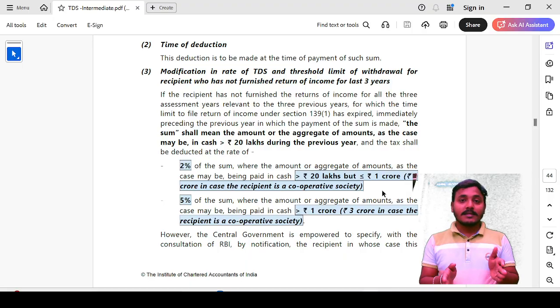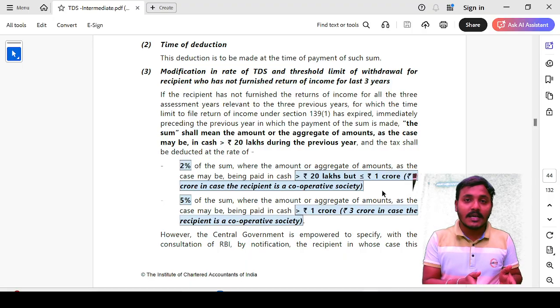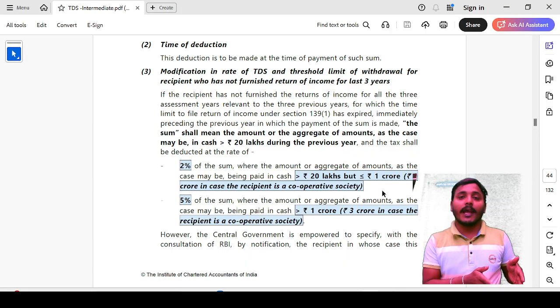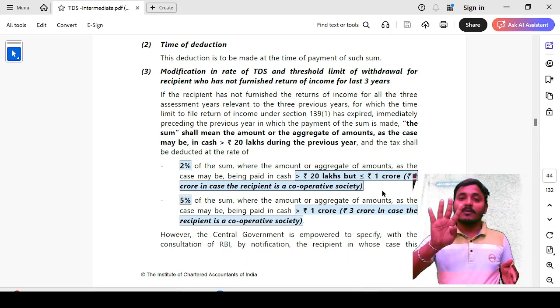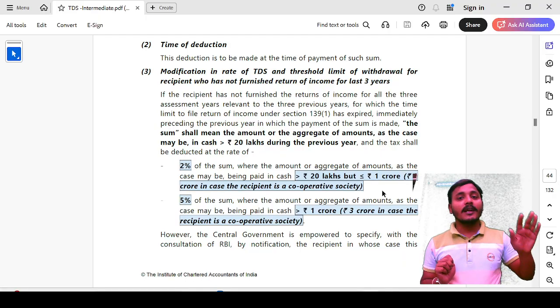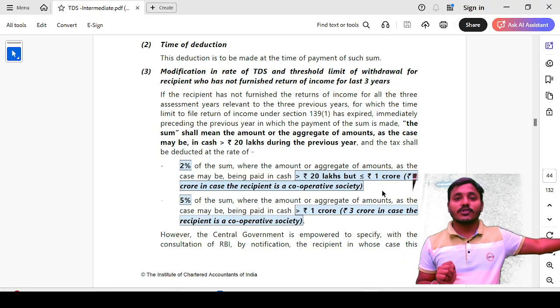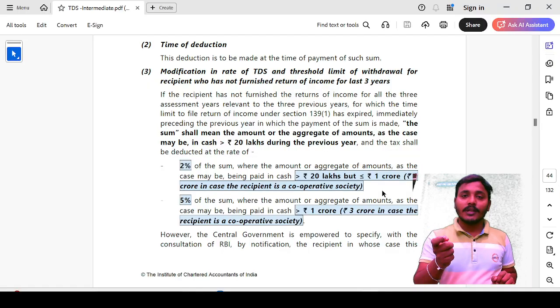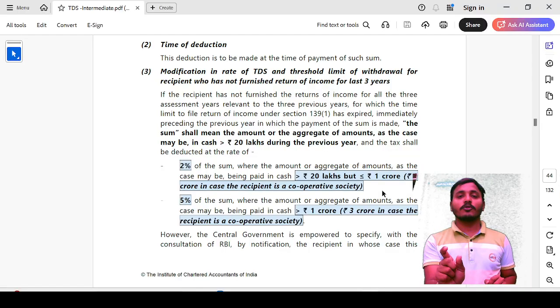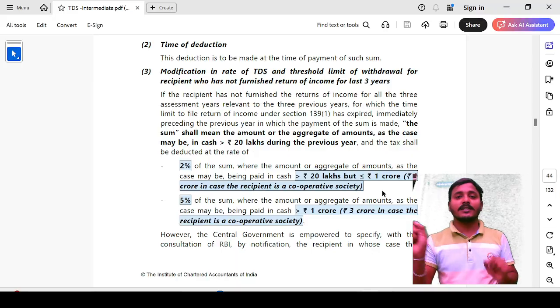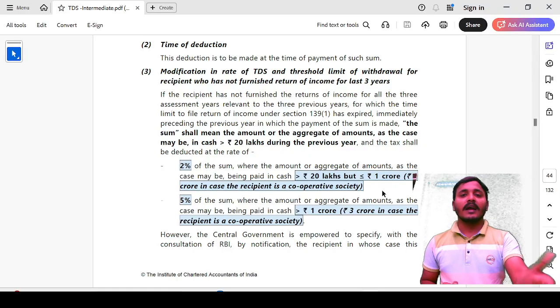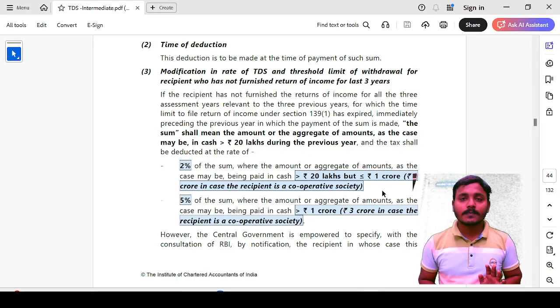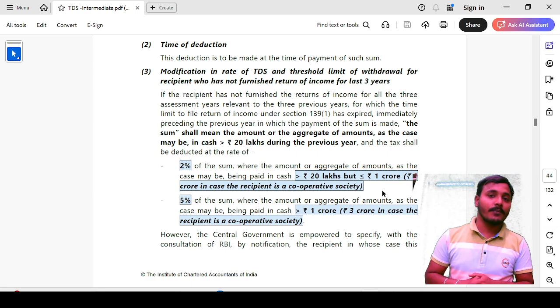Let us take an example. Any individual, Mr. A, withdraws cash of 40 lakhs. He has not filed income tax return for the last 3 financial years. For the amount exceeding 20 lakh rupees, that is the remaining 20 lakh rupees, the 2% TDS rate is applicable. The bank will deduct TDS and give the cash to you. Got it? This is the first scenario.